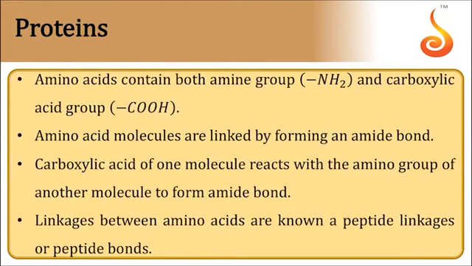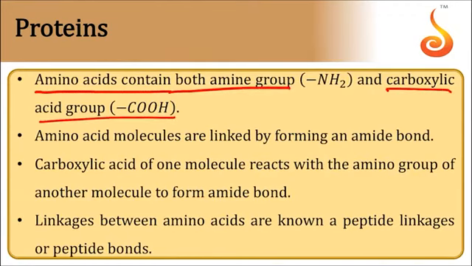Next subtopic, proteins. Amino acids contain both an amine group and a carboxyl group, so that's why they are called amino acids. The NH2 group, amino group, and the acid group COOH are both present. Amino acid molecules are linked by forming an amide. Any two amino acid molecules join each other through an amide bond or peptide bond. The amide bond is written as CONH.